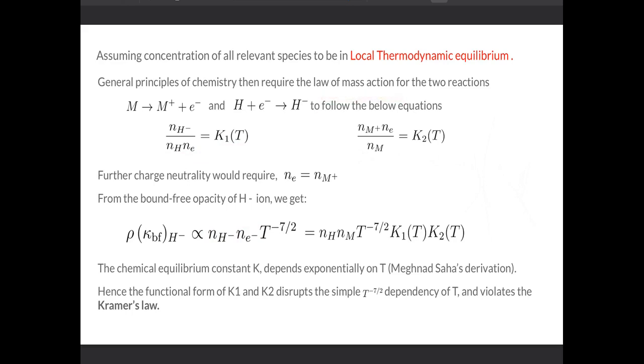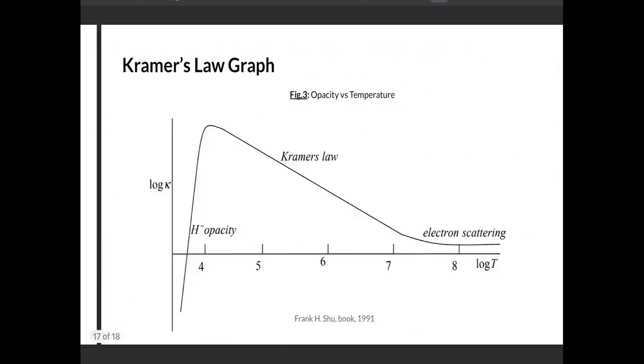The density of H minus and the density of electrons depend on K1 and K2, so we get this relation, where there is a deviation from the simple T to the power minus 7/2 dependence of opacity on temperature through K1 and K2, and hence a disruption from the simple Kramers' law.